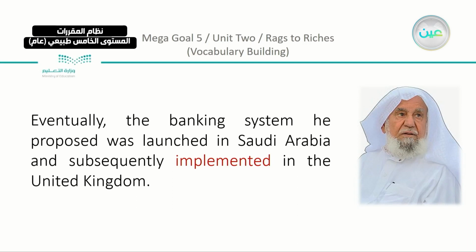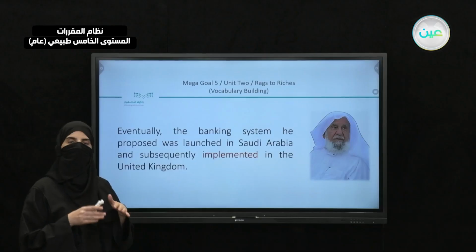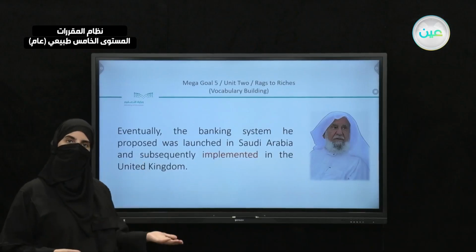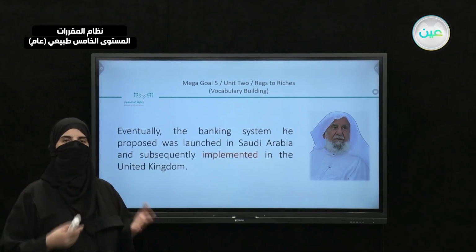Eventually, the banking system he proposed was launched in Saudi Arabia and subsequently implemented in the United Kingdom. So there is some kind of relation between Saudi Arabia and the United Kingdom, which is Britain.